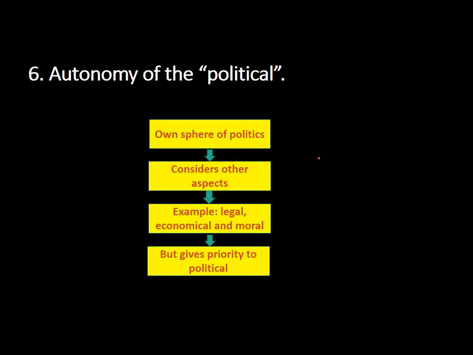The sixth principle is the autonomy of the political. What does this point mean? It says that politics has its own sphere. It's true that politics considers legal, economic, and moral concerns that are included with political decisions, but it gives more priority to the political thing, because it has to do with politics, the international politics.